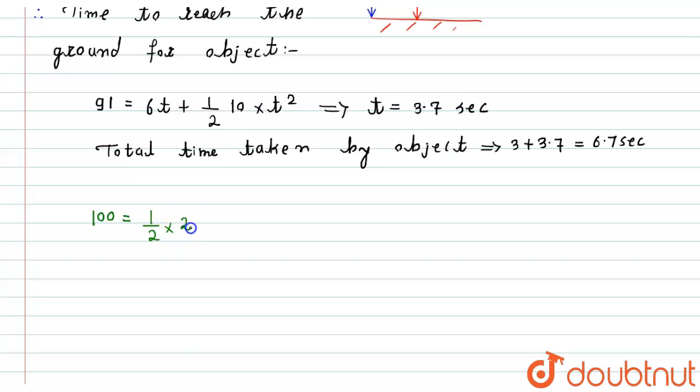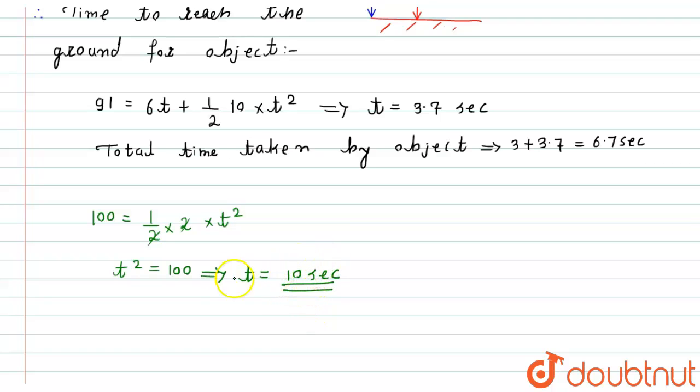The acceleration for the lift is 2 meter per second square, so the 2 gets cancelled, and we get t square equals 100. This implies t equals 10 second. So for the lift, the time required to reach the ground is 10 seconds.